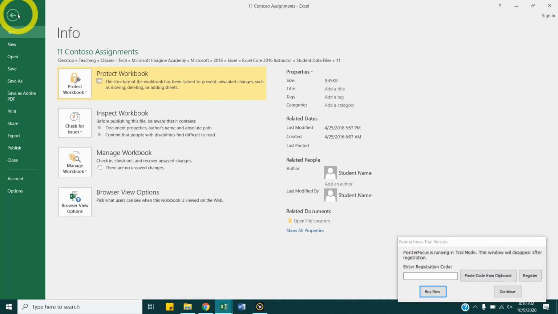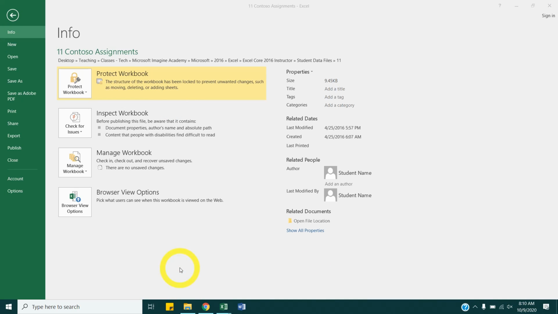Click File and go to Info. So on the right side of the info, we see all our properties over there. So what's the size of this workbook right now for you guys? So yours is a little bit bigger. Mine's 9.45. So some other things you can see on there. Who the author was, whoever created it. Last modified by, it would show them as well.